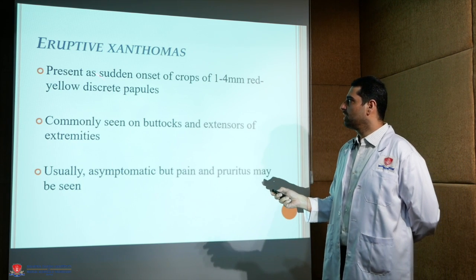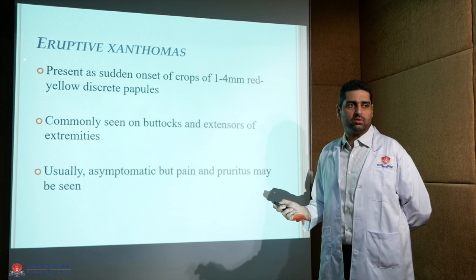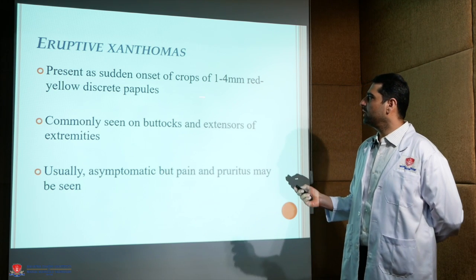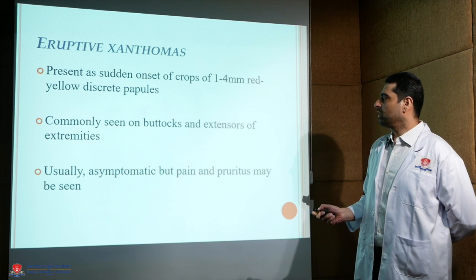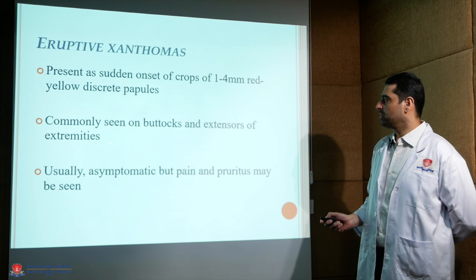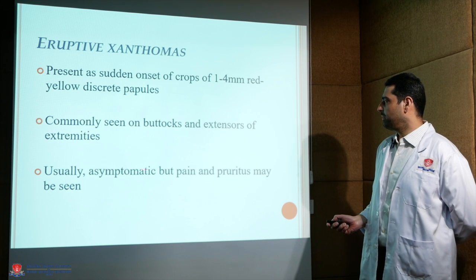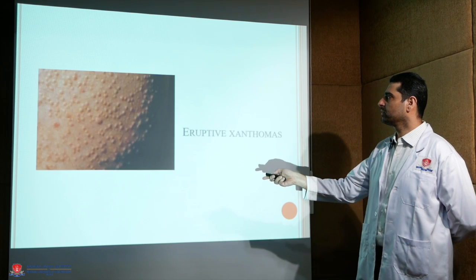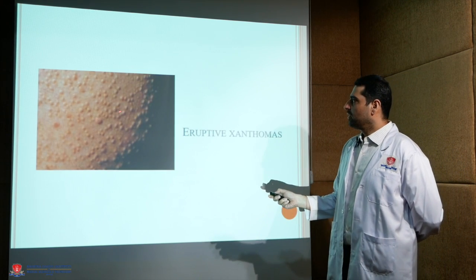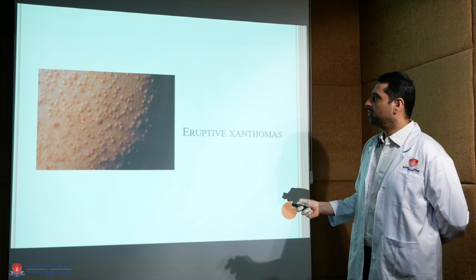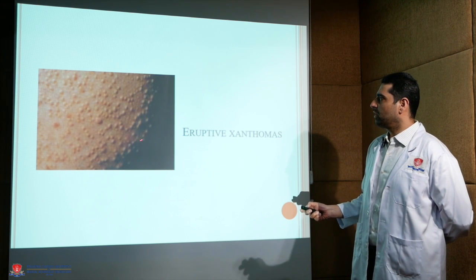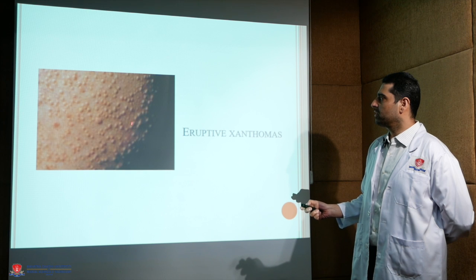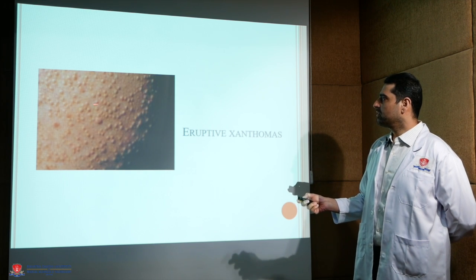Eruptive xanthomas. These are sudden onset crops of 1 to 4 mm red-yellow discrete papules commonly seen on the buttocks and extensors of extremities. These are asymptomatic but pain and pruritus may be seen. We can appreciate well-defined multiple monomorphic lesions which are skin colored to erythematous. The important thing is the sudden onset.